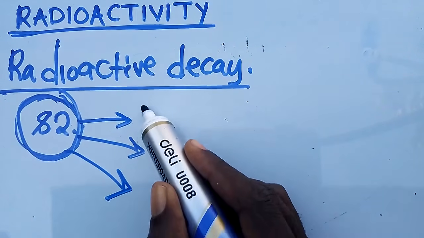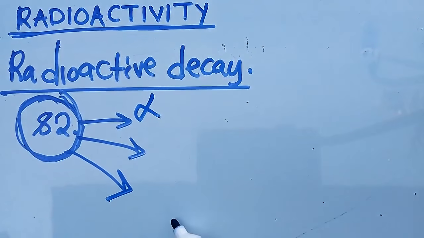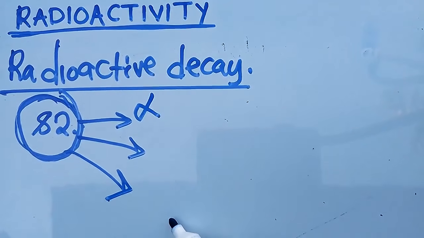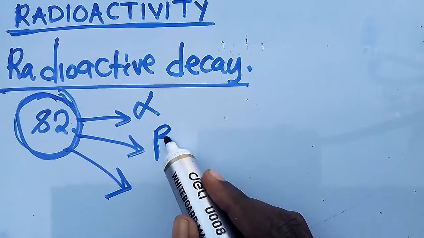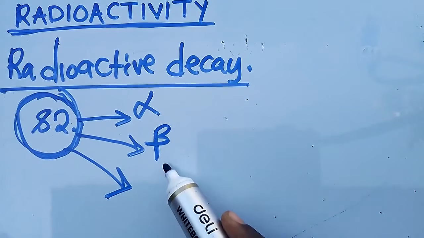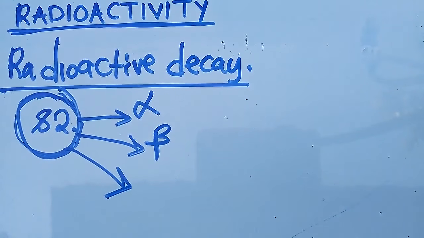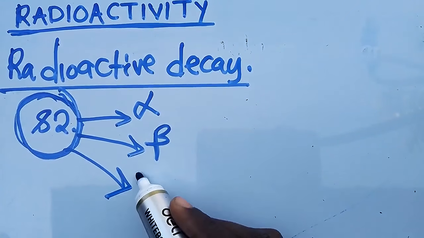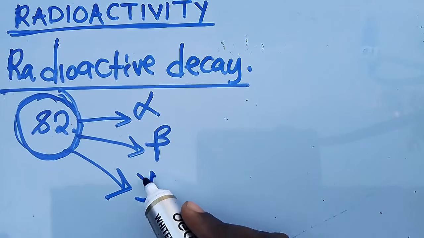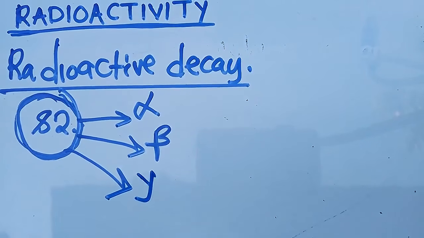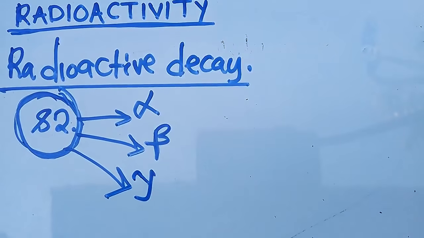It will emit either an alpha particle. We use that symbol to symbolize an alpha particle. It can emit a beta ray. So that is the symbol for a beta ray. It can also emit a what? A gamma ray, something like a Y. Have you seen? Like this.